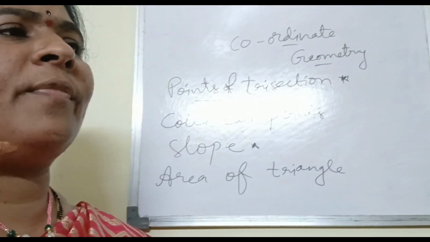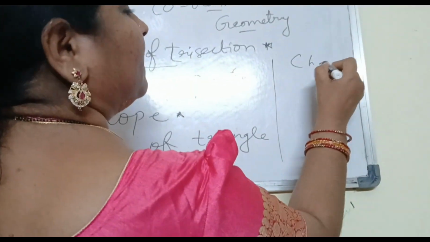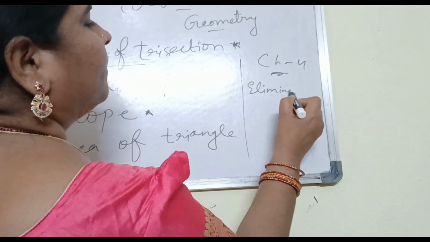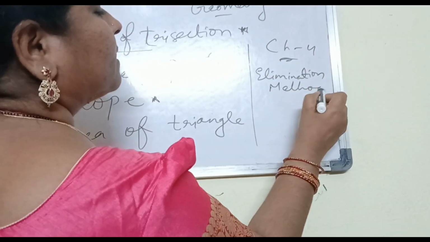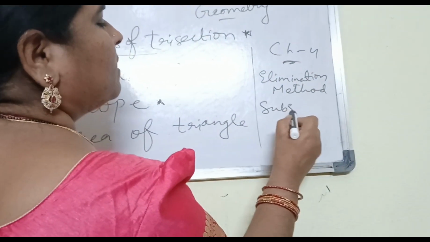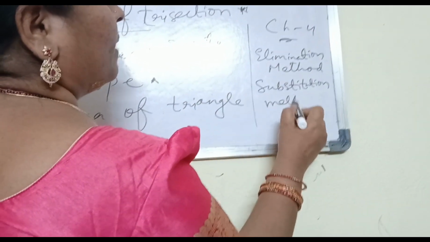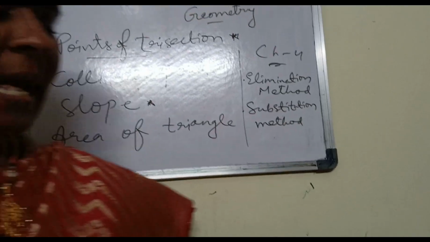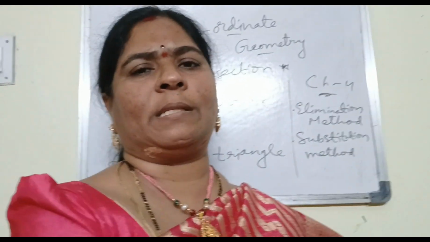And coming to pair of linear equations in two variables, chapter 4, we have elimination method and substitution method. These two methods mainly they have to practice, because they may ask to do by substitution method, or do by elimination method. Very important, you have to practice. And a graph also may appear from that. Graph may be from pair of linear equations or polynomials.